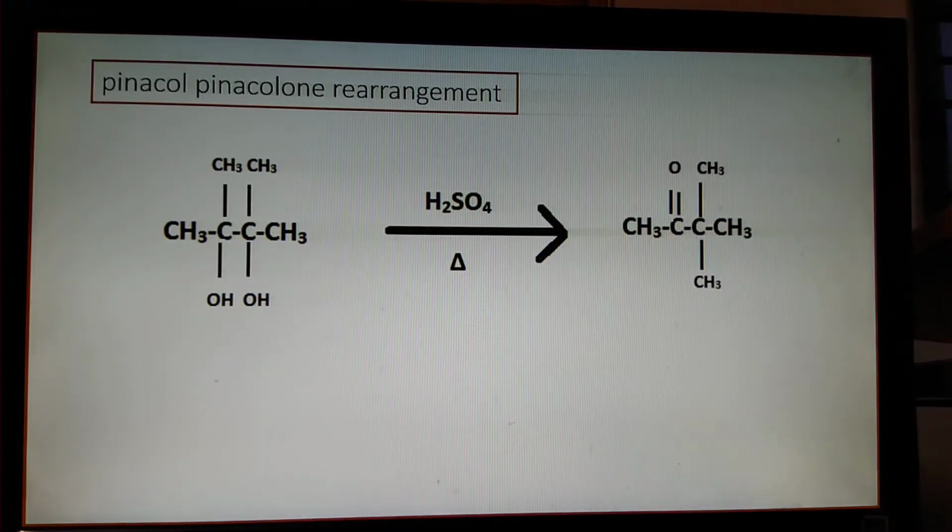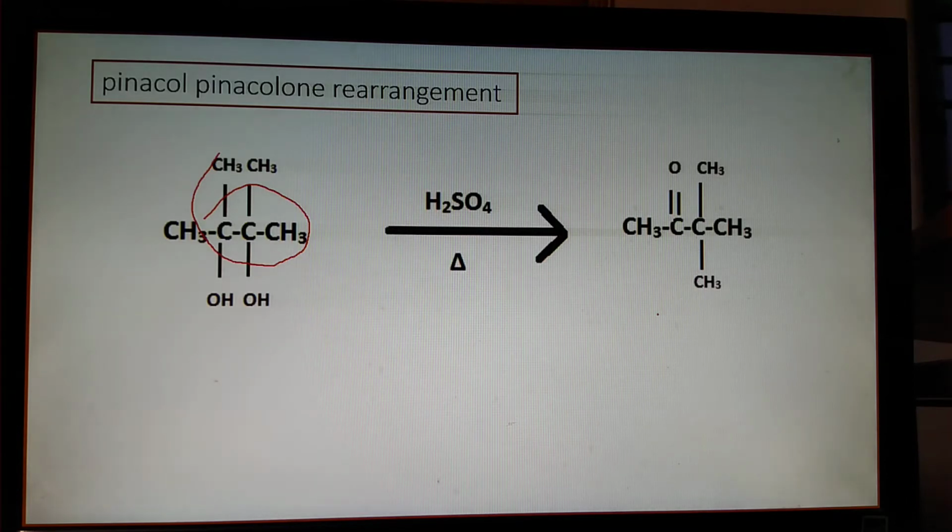This is pinacol. It is a 1,2-diol, and this is a ketone. Here it is actually a 1,2 rearrangement of vicinal diols to ketone, an acid catalyzed reaction. This is pinacol and this is pinacolone. That is, it is an alcohol and it is a ketone.